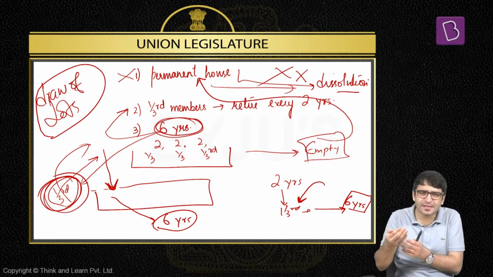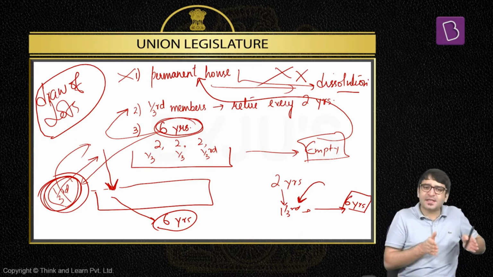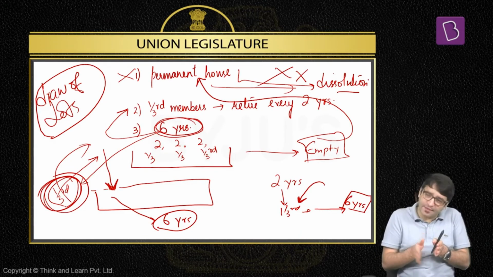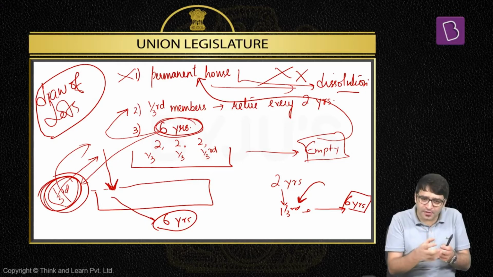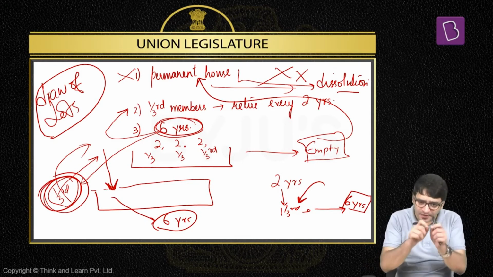They contested the election again. These seats, which were now vacant, now had a term of 6 years. Clear? Now there is another lot, 1/3 of the MPs. They were also made to retire, but after 4 years. How were these MPs chosen? By draw of lots. That means 1/3 of the MPs retire after every 2 years. But even then, the term of a Rajya Sabha MP is 6 years.